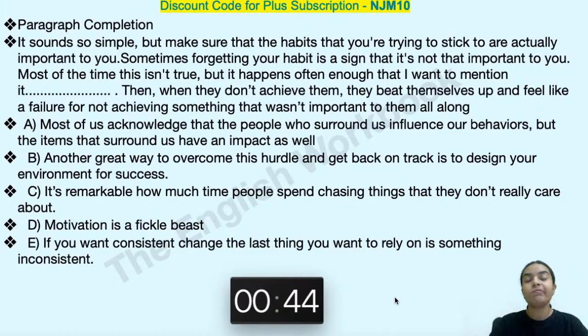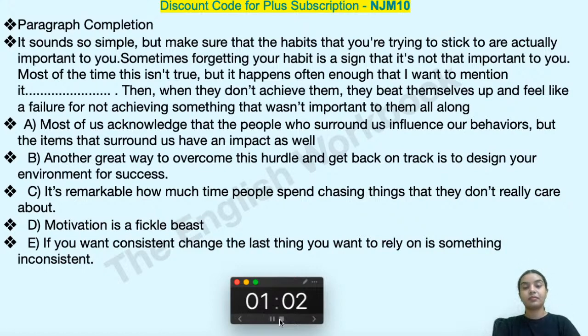I'll give you a little bit more time for this one. Lengthy one, na? 15 seconds extra because it's lengthy. But in your exam, make sure this is the highest limit which you can have. Oh, okay.